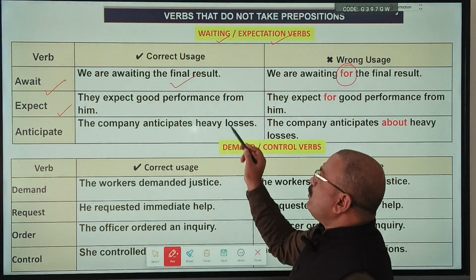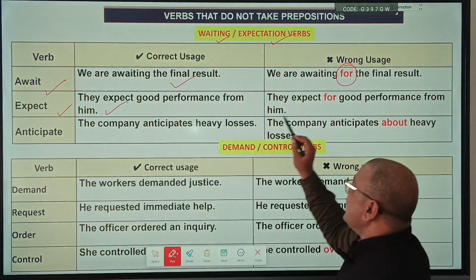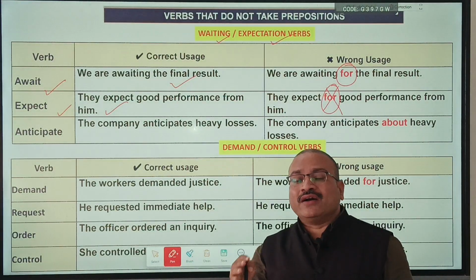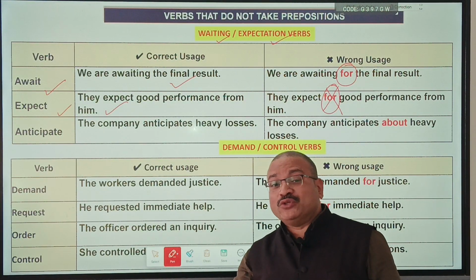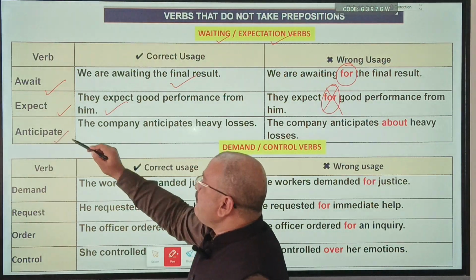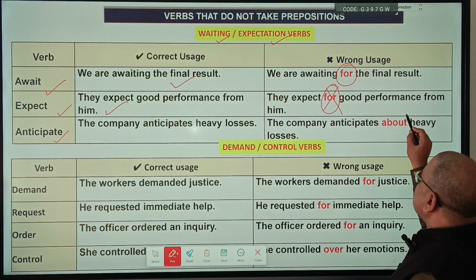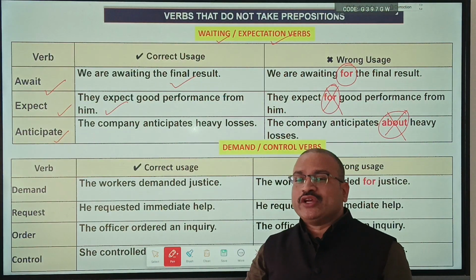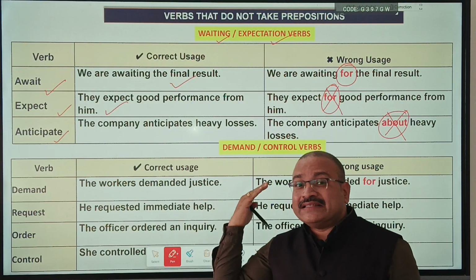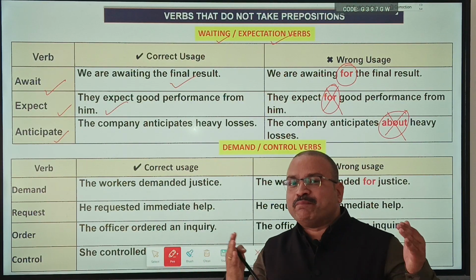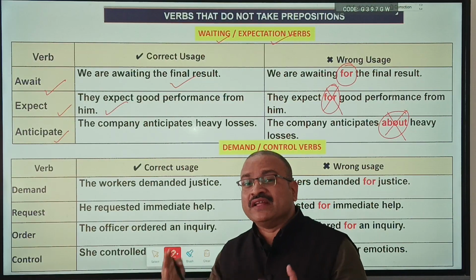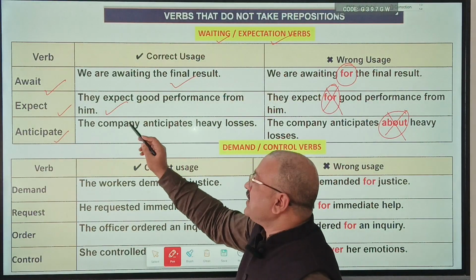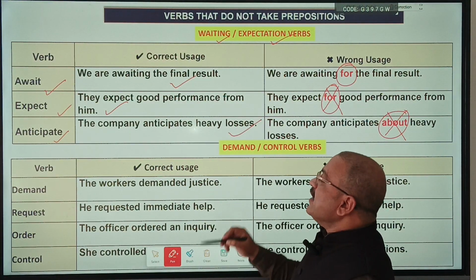Expect. "They expect good performance from him" is right. What is wrong? "They expect for good performance." They expect for is wrong. Expect will not take any preposition. Anticipate. "The company anticipates about heavy losses." Why are these sentences wrong? Because in day-to-day life we use these verbs with prepositions and they have become part of our conversational language, so we have to be very, very careful. Anticipate will not take any preposition. "The company anticipates heavy losses."